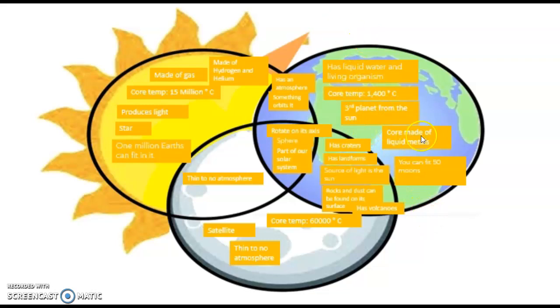Some characteristics of the Earth, you could have said that it has liquid water. It's the only planet that we know of that has life, and that is the third planet from the Sun. So it's the only one that is a planet. The Moon and the Sun are not a planet.